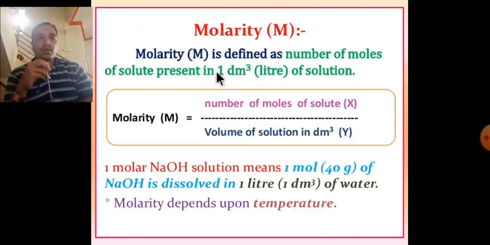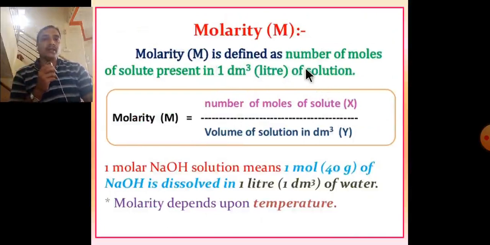What is molarity? Molarity is defined as the number of moles of solute present in 1 dm cube or liter of the solution. Formula: molarity M is equal to number of moles of solute x divided by volume of solution V in dm cube. Example: 1 molar NaOH solution means 1 mole, that is 40 gram of NaOH, is dissolved in 1 liter, that is 1 dm cube of water. Molarity depends upon the temperature. It's important.